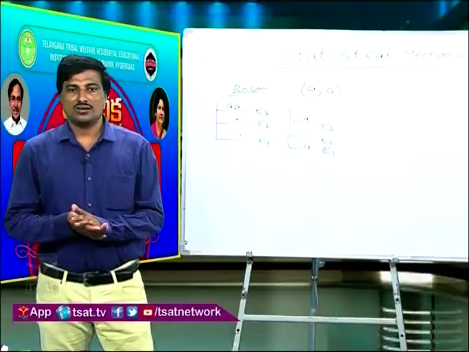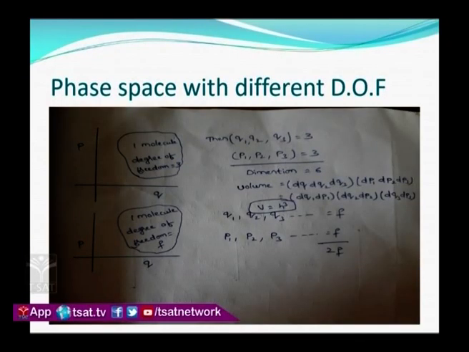See, here there is a description: P comma Q, where Q is nothing but the position, which is taken on the x axis, and momentum is taken on the y axis. I consider one molecule only. So, for one molecule I am drawing this phase space, and the degrees of freedom is 3. So, here I have taken Q1, Q2, Q3, because the degrees of freedom for such a phase space is 3, and I have taken P1, P2, P3, equal to 3. So, what is the dimension of that phase space? That is equal to 6.